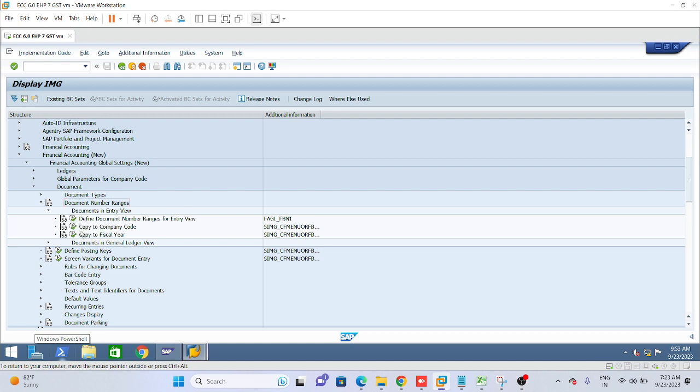Heading is Define document number ranges for entry view. T code is FBN1. Okay, so now click on execute.